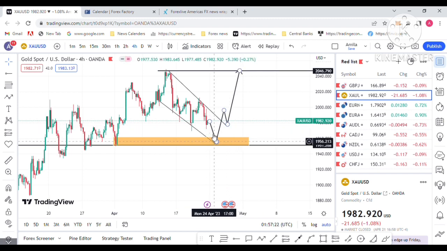Sell pressure is more, and the drop is to the 1955 level, which is your buy zone. The 1950-55 level is your gold buy zone. That's my technical view. My technical eye is seeing this type of forecast for gold next week.